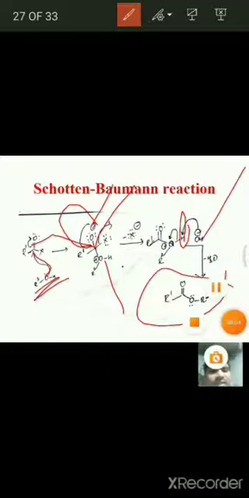And next, see here, that is the Schotten-Baumann reaction, in which phenols react with acyl halides or anhydrides, and they form esters. This is about the Schotten-Baumann reaction.